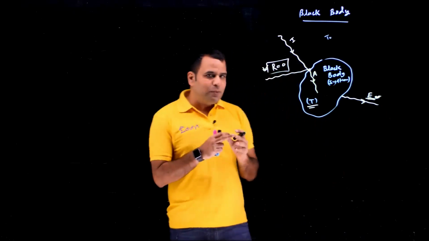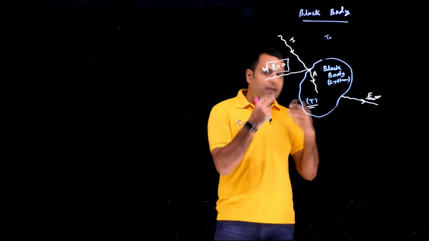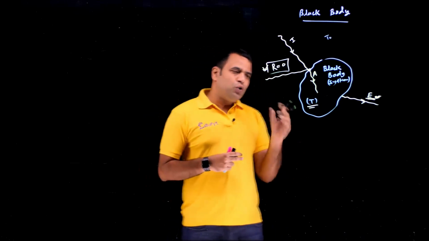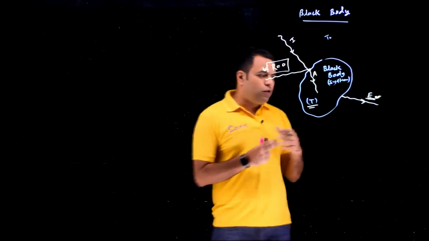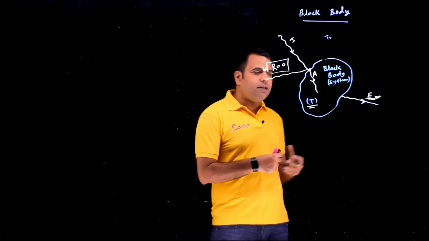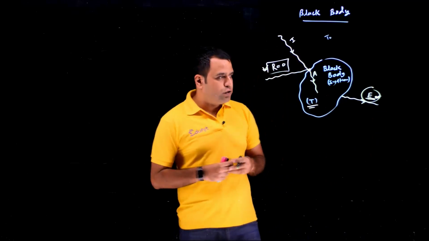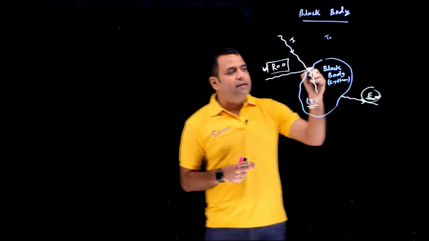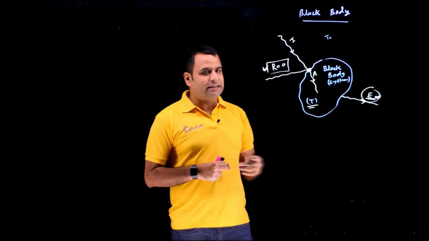Whatever the black body is emitting, that you can see. But generally, for black bodies in normal cases, their emission doesn't fall into the visible range. Due to that, you are not able to see the black body. But in reality, you can see it. If you develop some mechanisms to see bodies using ultraviolet as well as infrared, you will be able to see the black bodies, because they will be emitting some of the energy in that zone. Okay. So the definition of a black body is that the black body absorbs everything. Everything it absorbs. So it's like the biggest beggar possible.